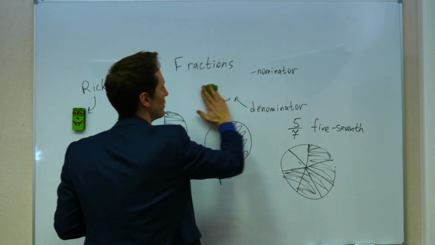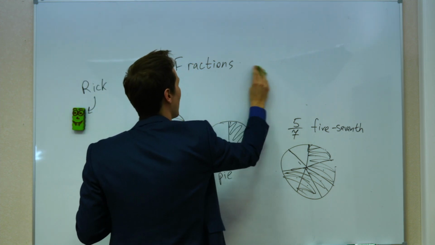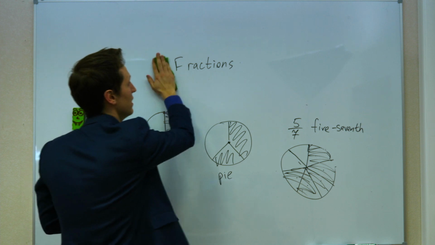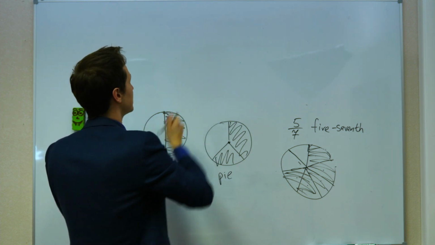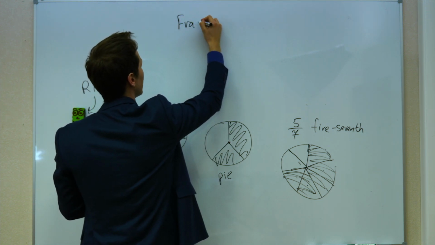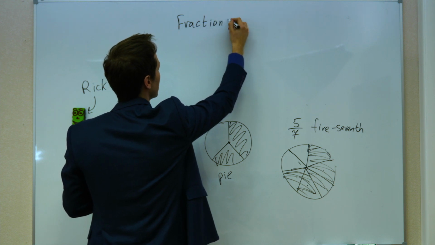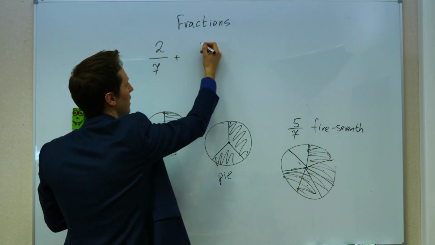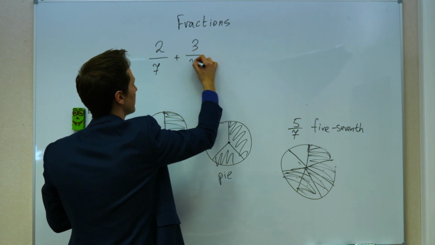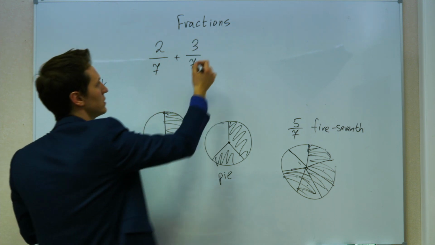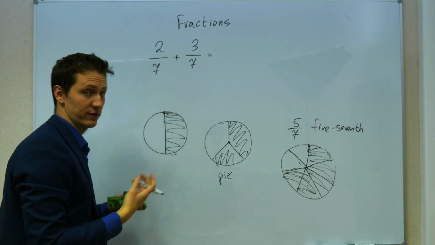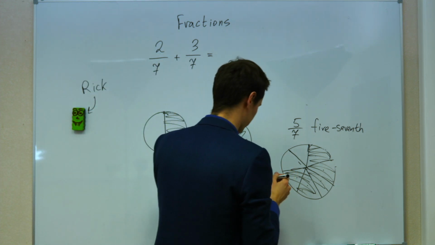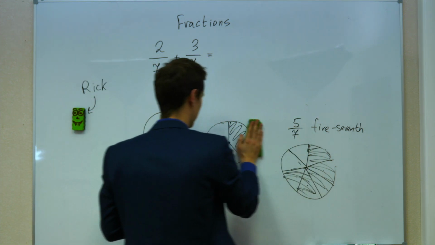Let's say we want to add two fractions together. It is very simple with fractions that have the same denominator. Let's say we want to add 2/7 and, for example, 3/7. How much are we going to get? To understand this, we have to draw it. So we have to get back to the picture with 7.